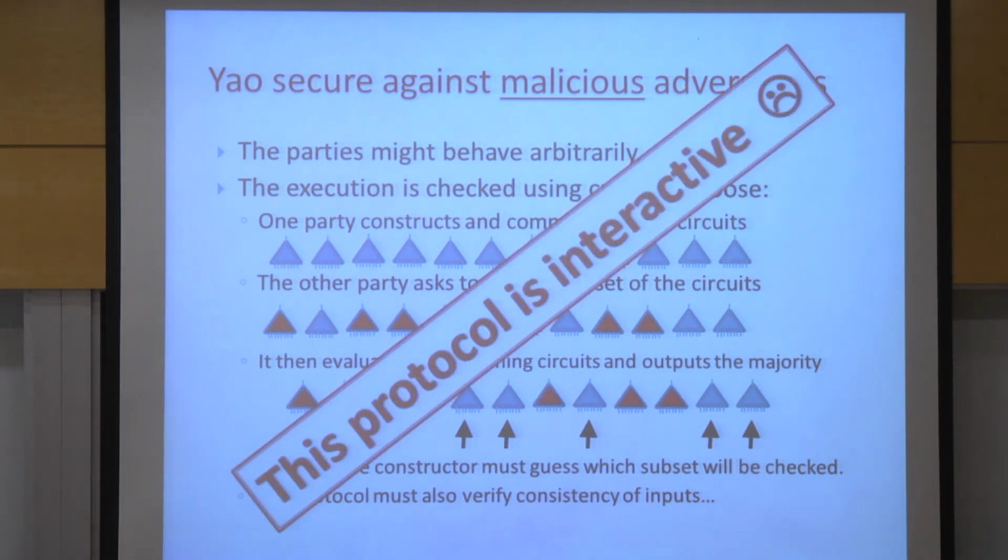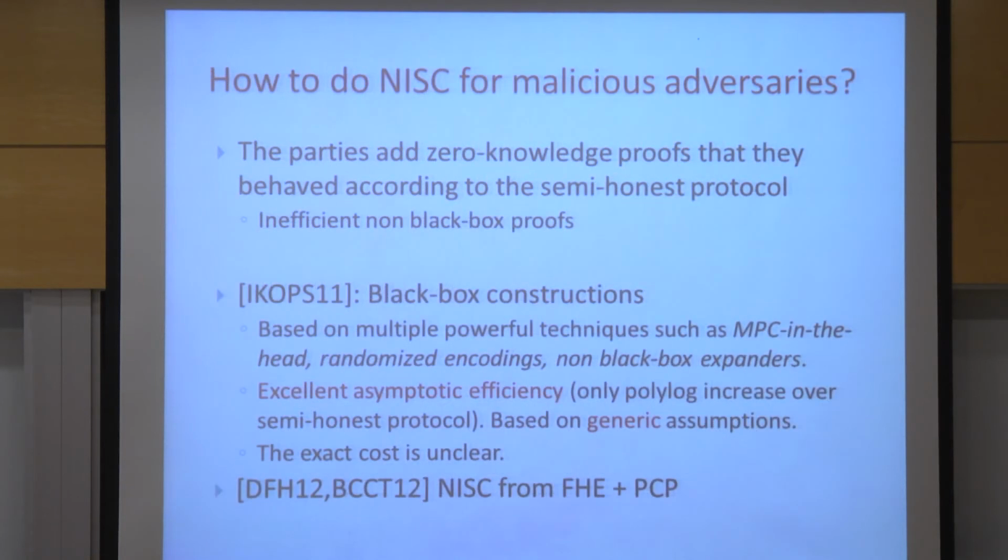The problem here is that the protocol is not non-interactive. Just look at the first step. I'm committing to many circuits. Then you ask me to open, say, half the circuits. Then I'm opening these circuits. So here alone, we have 3 rounds, even without counting the oblivious transfer. So how do we do non-interactive secure computation, or NISC, for malicious adversaries?